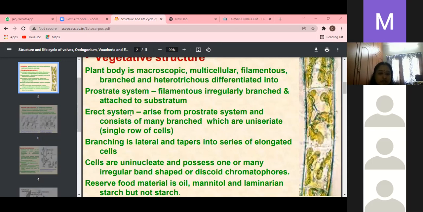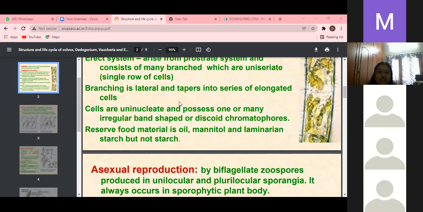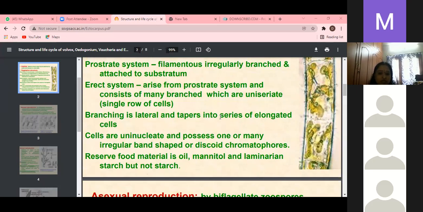The erect or projecting system arises from the prostrate system and consists of many branches, which are uniseriate, single-row branches. These branches are lateral with tapering ends or elongated cells. The branches of the erect system are made up of a single row of cells placed end to end.